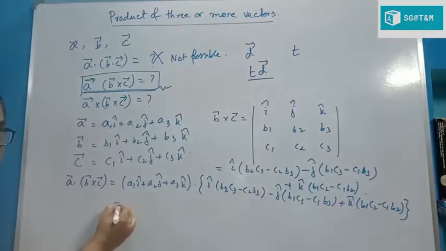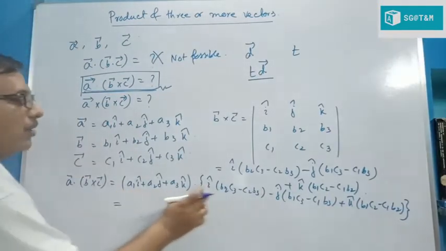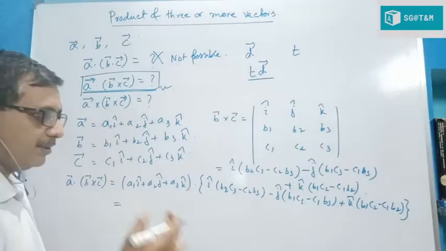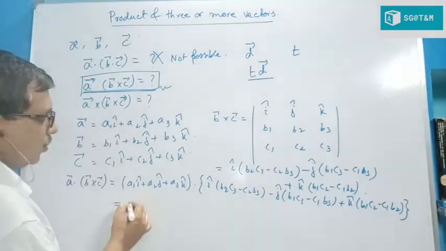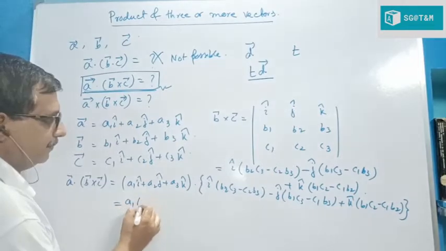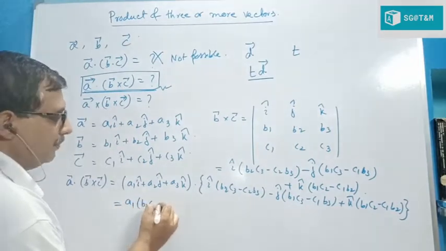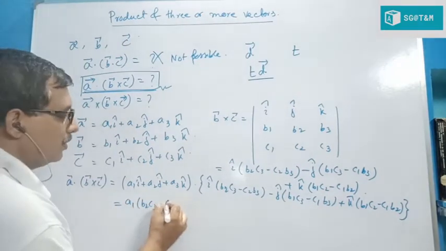So after simplification we get i dot i is 1, i dot j is 0, i dot k is 0. It is known to all of us now. So we get A1 into B2 C3 minus C2 B3.